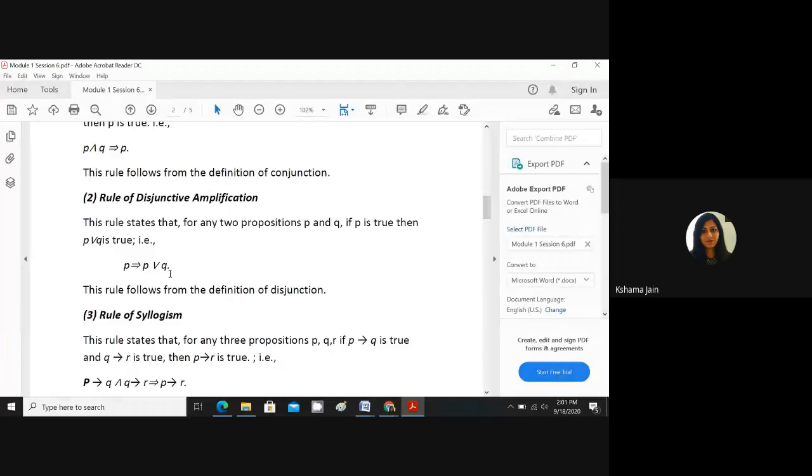So if you are clear about conjunction, disjunction, then these rules are very easy. Or otherwise, learn these formulas. If you can learn, then learn this formula. Otherwise, I was trying to give you the tricks to remember that if P is true, then if with the disjunction we take another proposition, it will be true only. So, any doubt in this rule of disjunctive? No, ma'am.